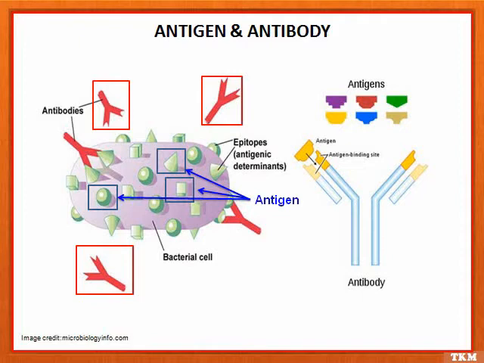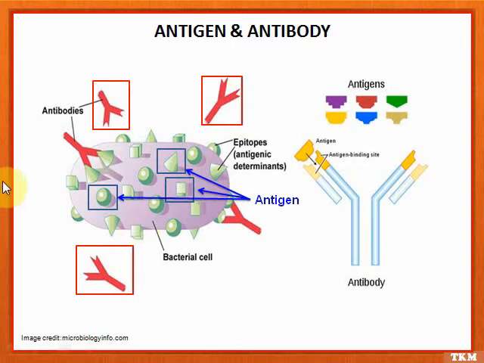Now, this antigen can be a virus, bacteria, or toxin that can trigger the immune response. So basically, on the surface of these pathogens like bacteria and virus, proteins are present. So antigens are present on the surface of virus and bacteria that enter the human body. And antibodies are produced by our body in response to these antigens to kill the harmful virus and bacteria that are entering the human body.